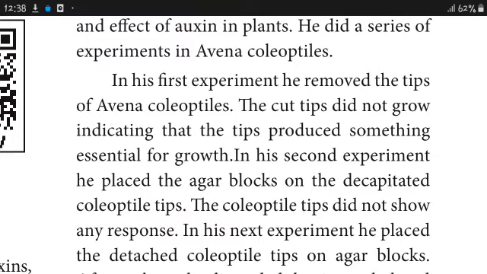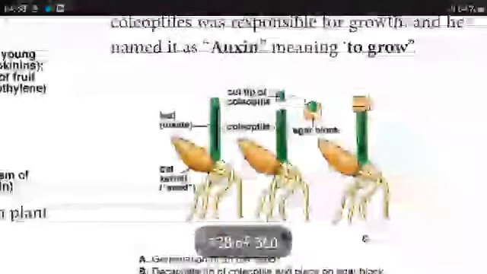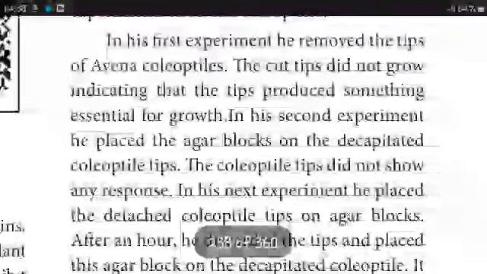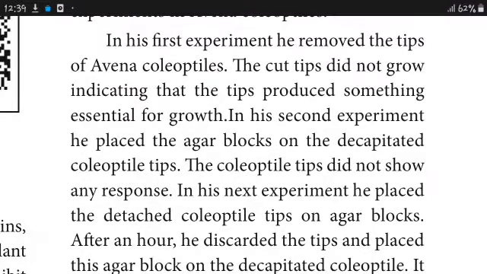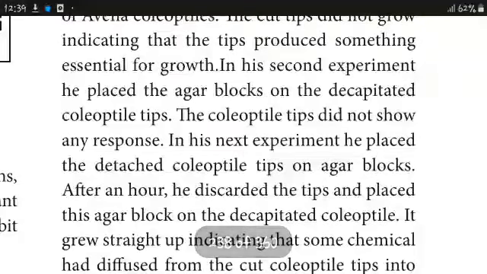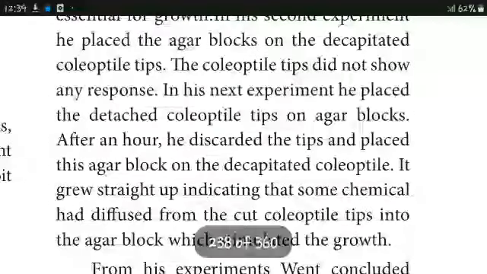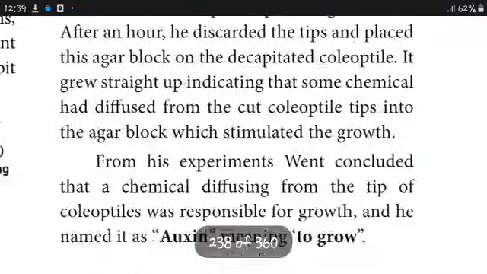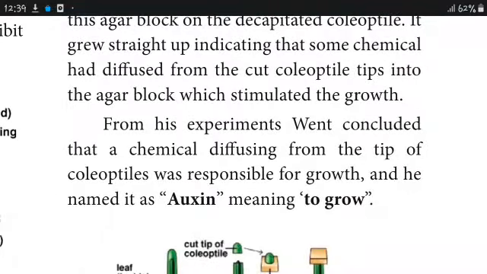Agar is a solidifying agent obtained from sea algae, and is widely used in plant tissue culture. The coleoptile does not show any response. In his next experiment, he placed a detached coleoptile tip on an agar block. After an hour, he placed the agar block on the decapitated coleoptile. From his experiment, he showed a growth substance, named auxin, meaning to grow.